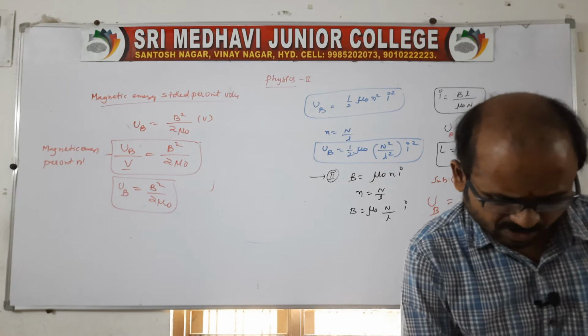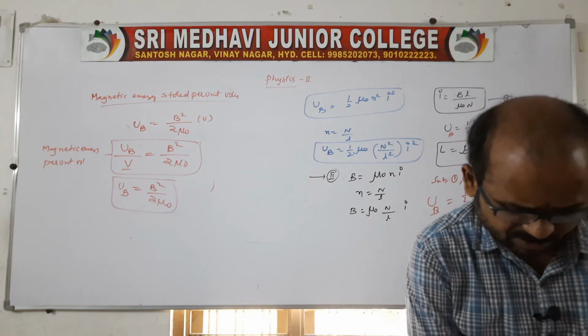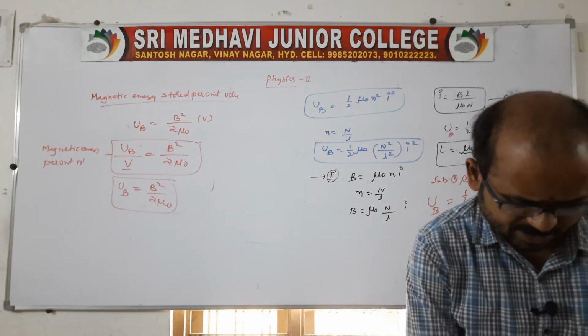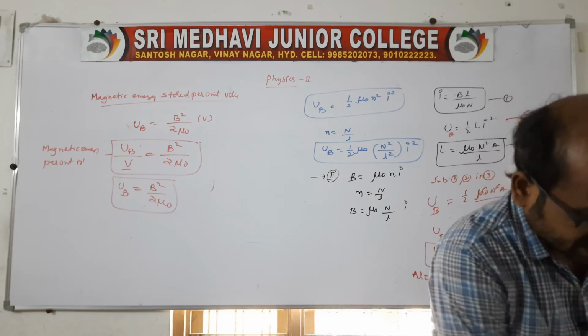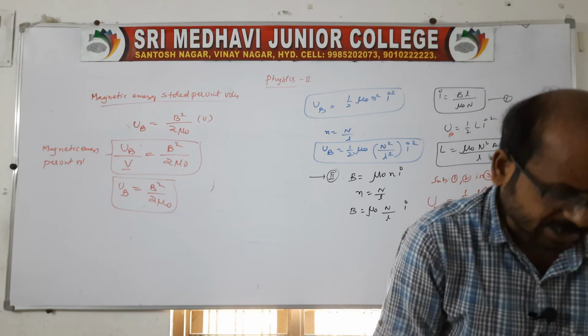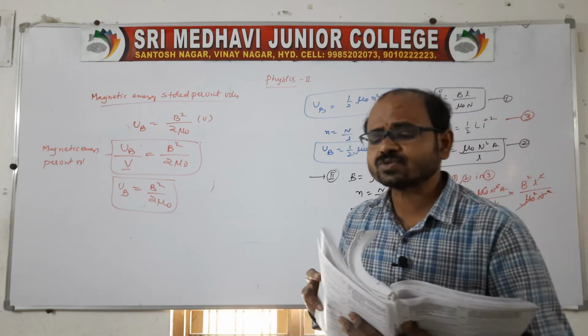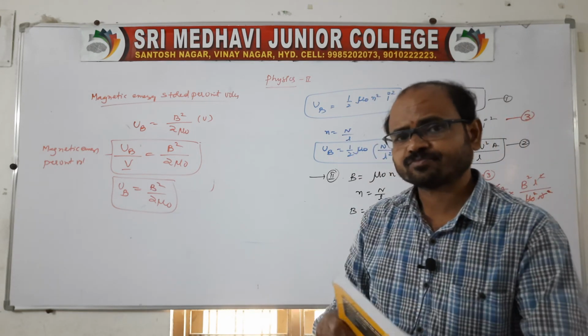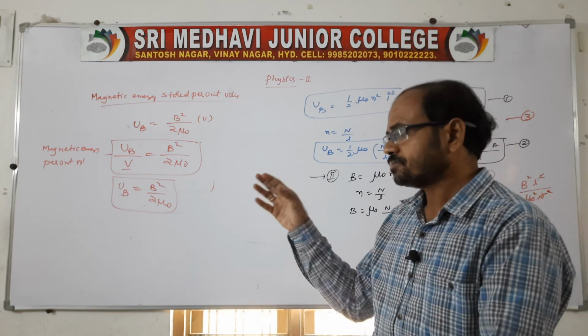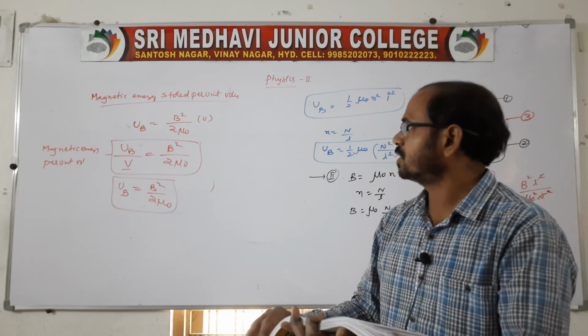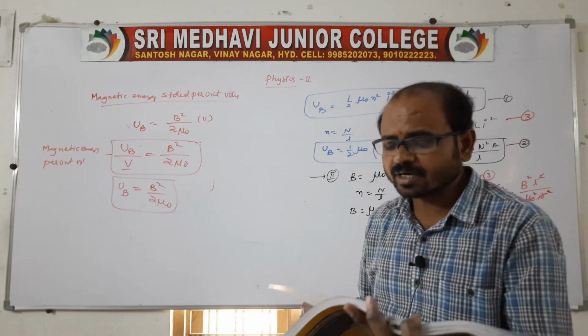So this is completely related to self-induction, and all those cases are finished. Clear? So this is about self-induction related questions.